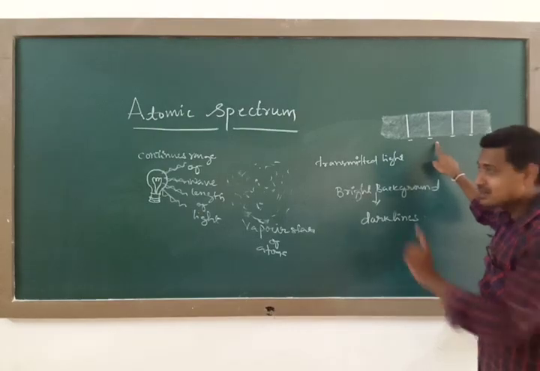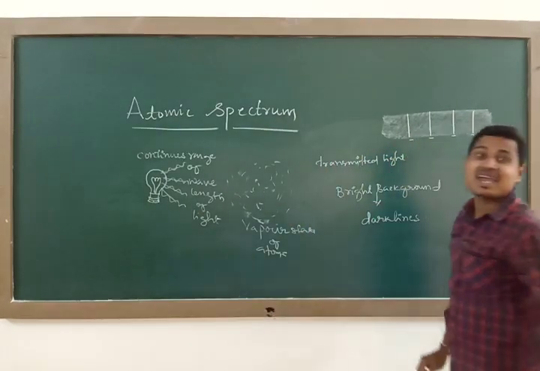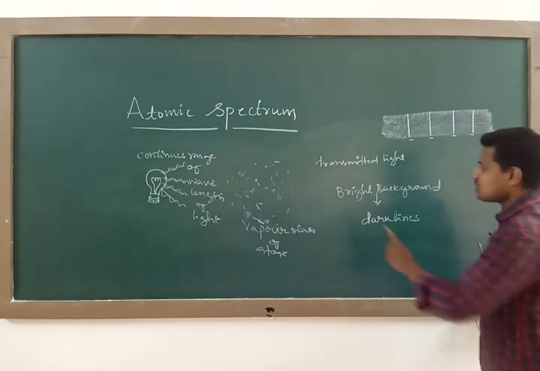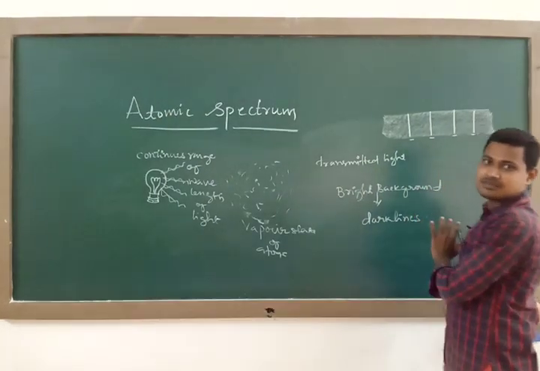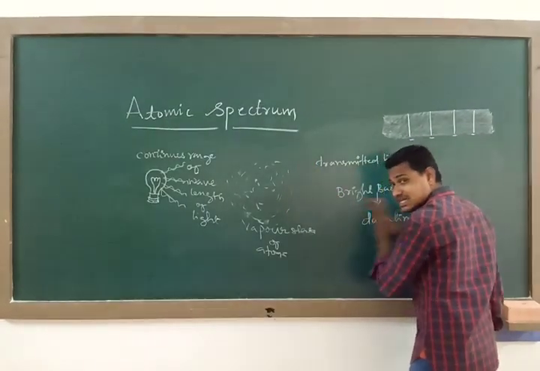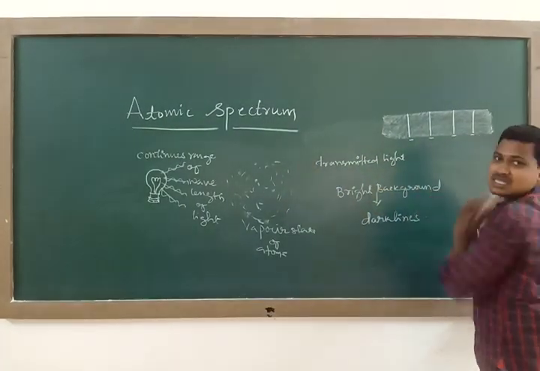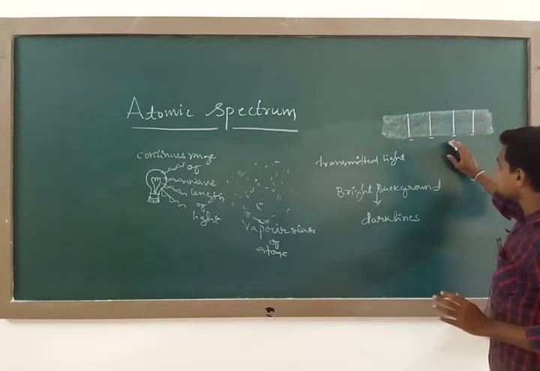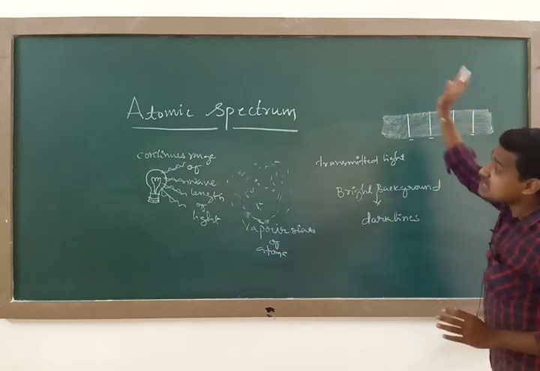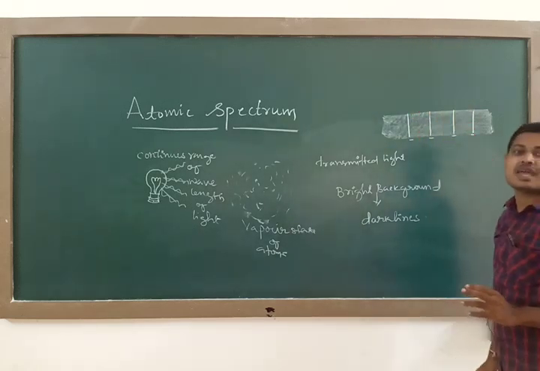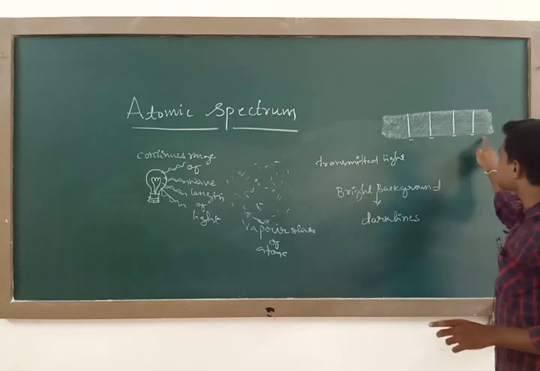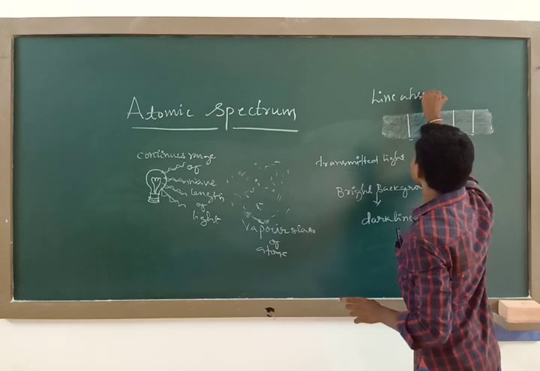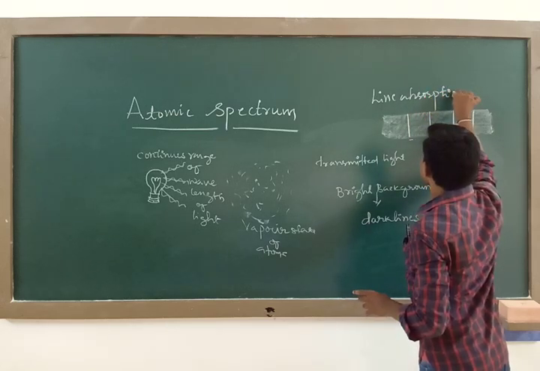And where are these wavelengths? They get absorbed during their excitation, and once again they are given out in the case of a line emission spectrum. Suppose you study the transmitted light after the excitation: some particular wavelengths of radiation or light are missing here, and these correspond to the previous wavelengths which are present in the line emission spectrum. This spectrum is called the line absorption spectrum.